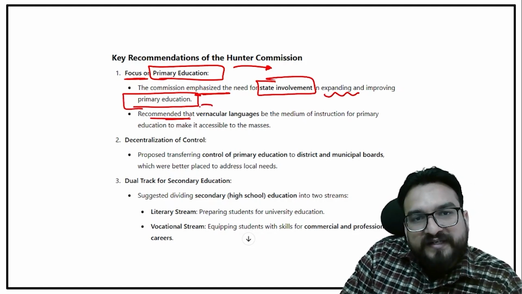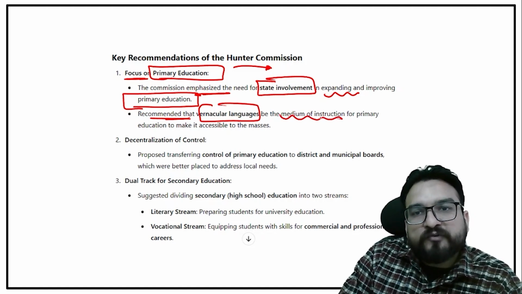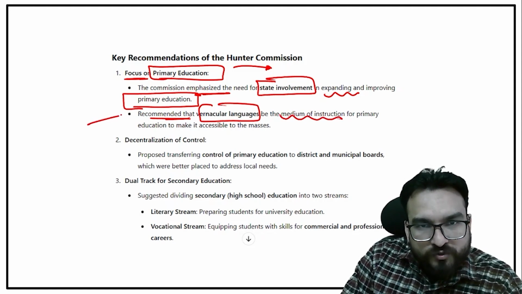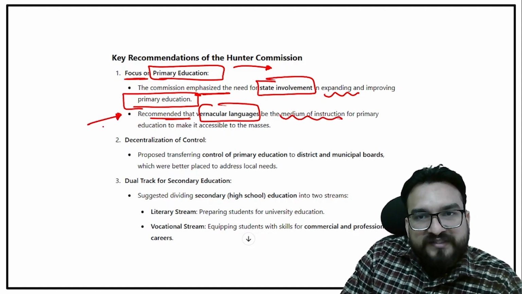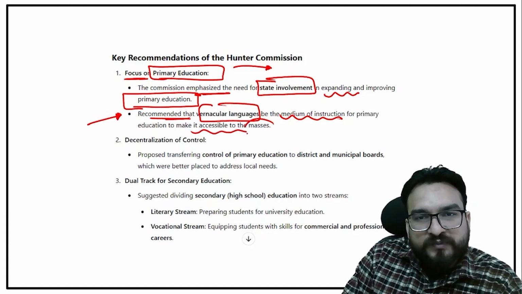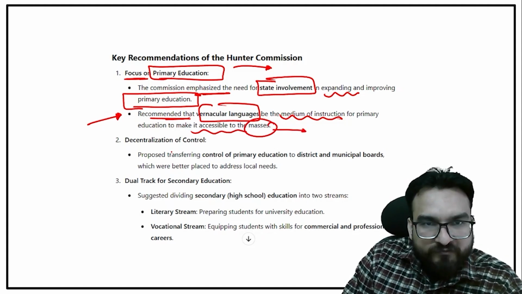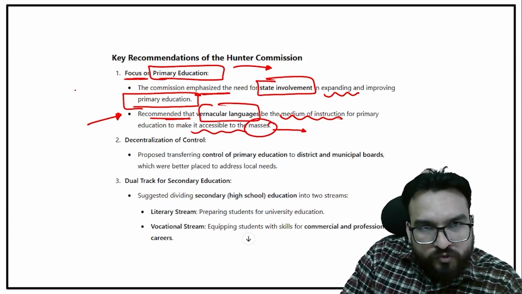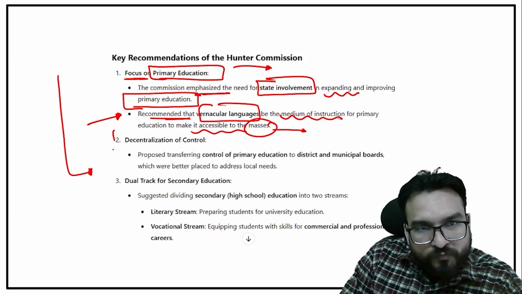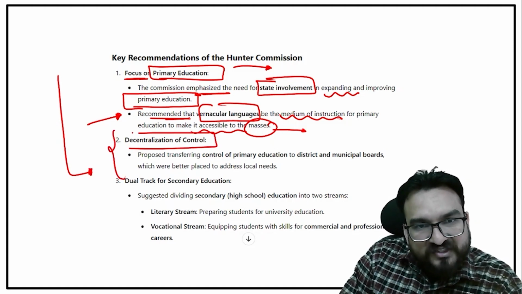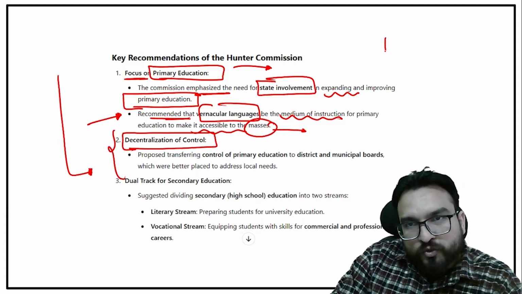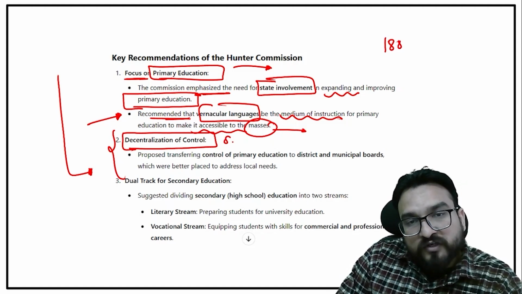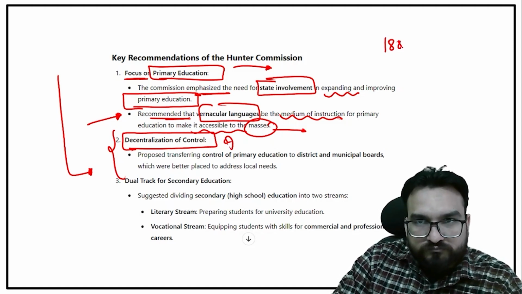They recommended that vernacular languages should be the medium of instruction. It should be focused upon here. And this education should be accessible to the masses because they are taught in the vernacular language. Also, one of the most important things, he talked about decentralization of control. What do you understand by this? Decentralization of control over education.